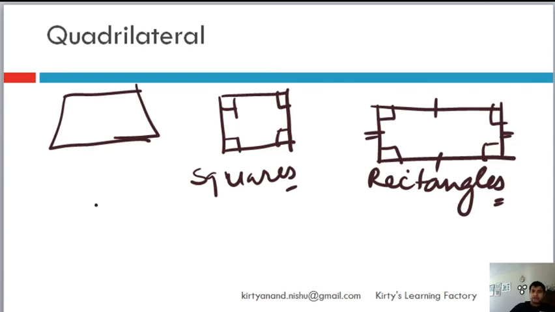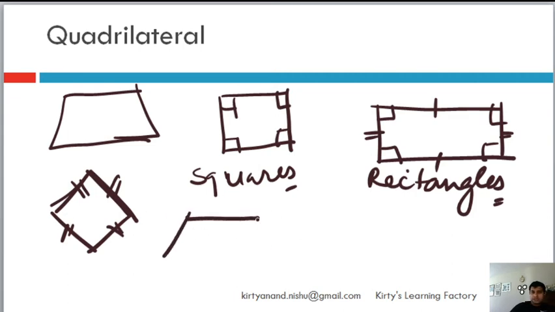Simple. Then there is a rhombus, in which all the four sides are equal, and opposite sides are parallel to each other. It is called a rhombus.